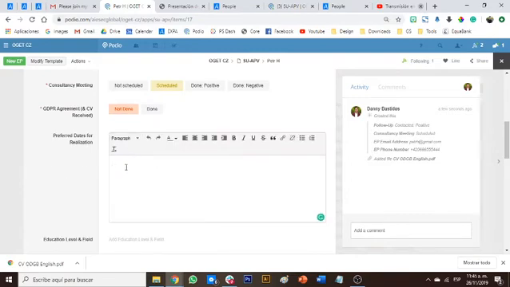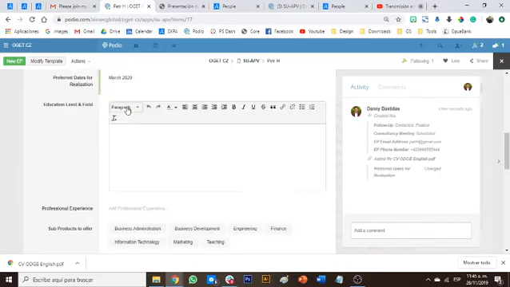Amazing. But we also had been in contact with him, so we know the dates he has for realization, so we can start looking for opportunities for him. He wants to go in March of 2020. Education level and field, he's graduating, almost in the last semester of a bachelor's degree for international business.